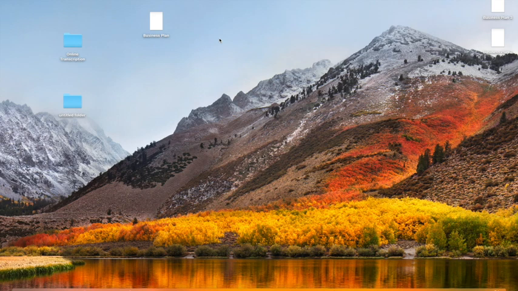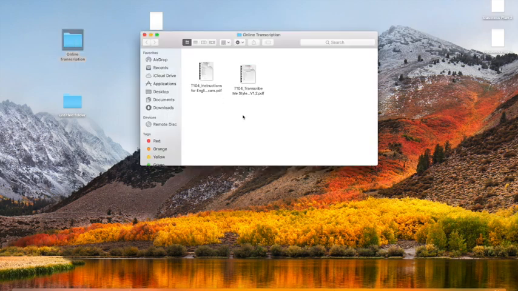Now, if I want to cut the file and paste it in another location, for cut, I will press Command X. And for paste, I'll again press Command V.